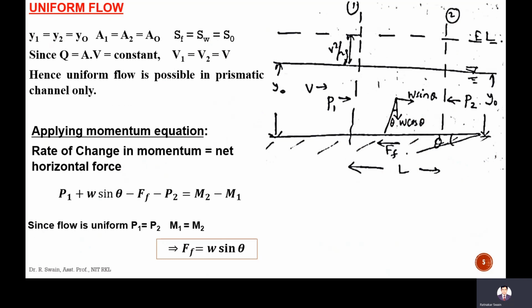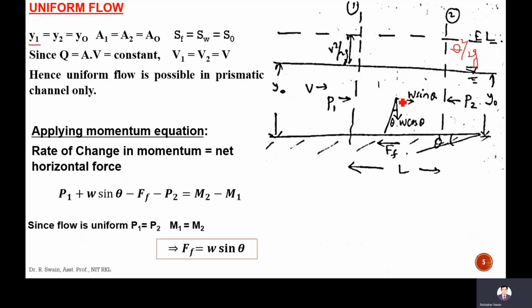Okay, next coming to uniform flow. In uniform flow, the depth remains constant. Let this be section 1 and section 2. This is the channel, and Y0 is the depth, velocity is V. Here pressure at section 1 is P1, and the velocity head is V square by 2G. Here pressure force is P2. Velocity head is V2 square by 2G, V is same, V1 and V2, so V square by 2G. Here also V square by 2G.